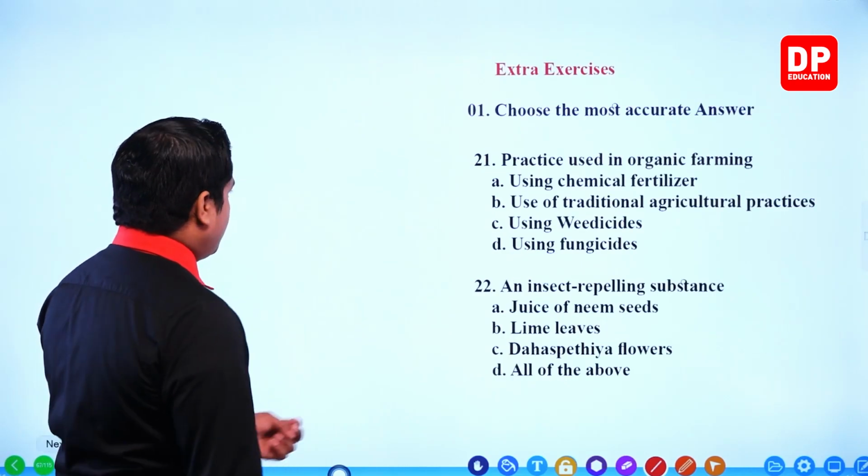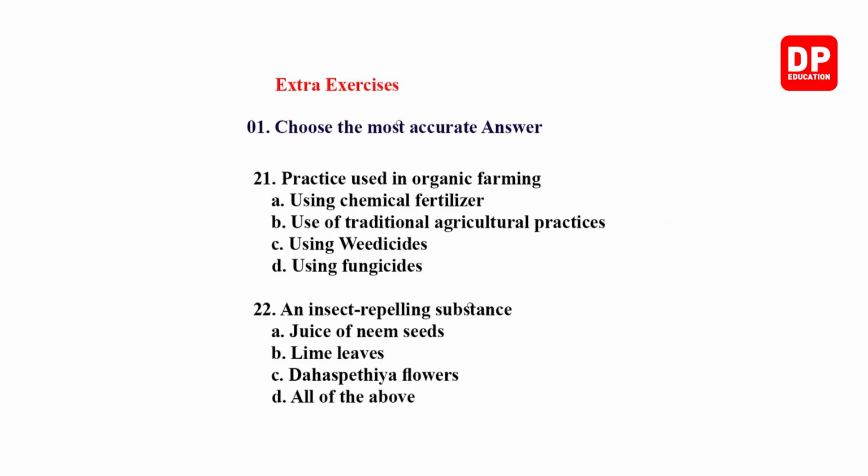Then the next one, question 21. Practice used in organic farming. Using chemical fertilizer is not a good one. We don't use chemical fertilizer in organic farming. Use of traditional agricultural practices. Of course, this should be our answer.